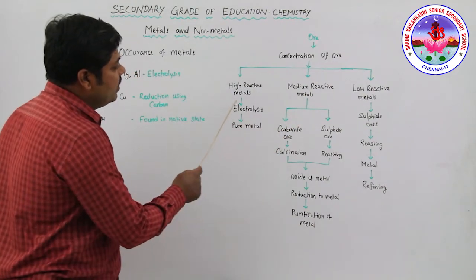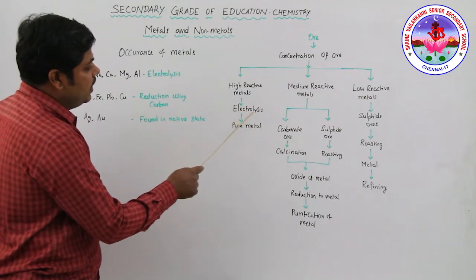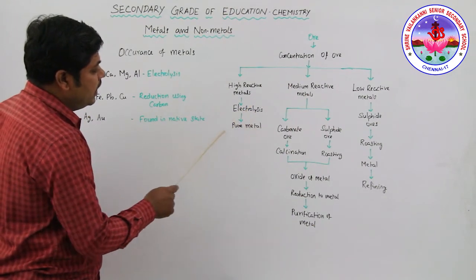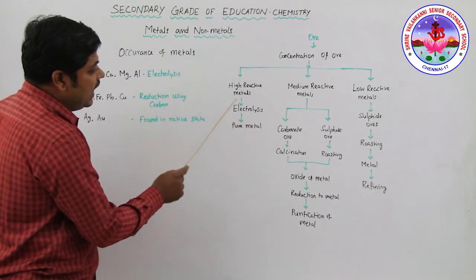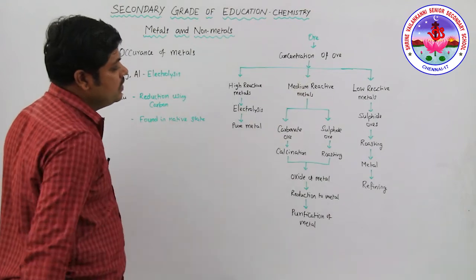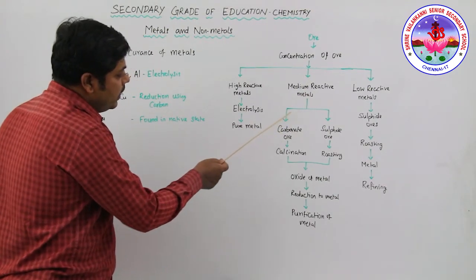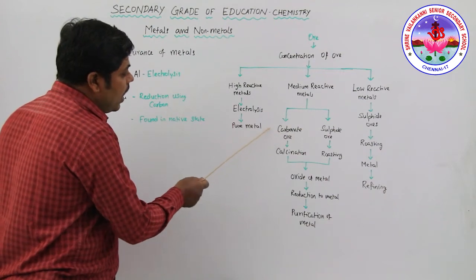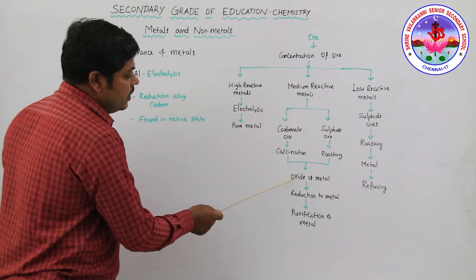For the highly reactive metals, the electrolysis process is usually used, and then you obtain the pure metal. This is the extraction process for the highly reactive elements. For the medium reactive elements, there are two ways. One is to obtain the carbonate ore, and the carbonate ore undergoes the calcination process, which gives the metal oxide.